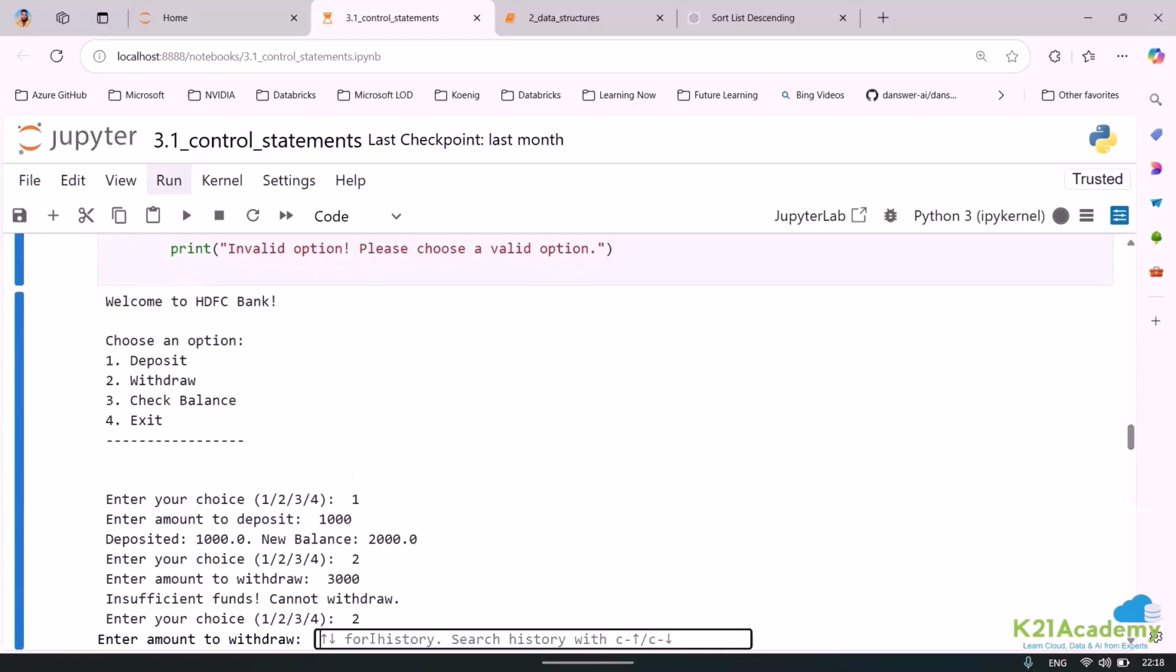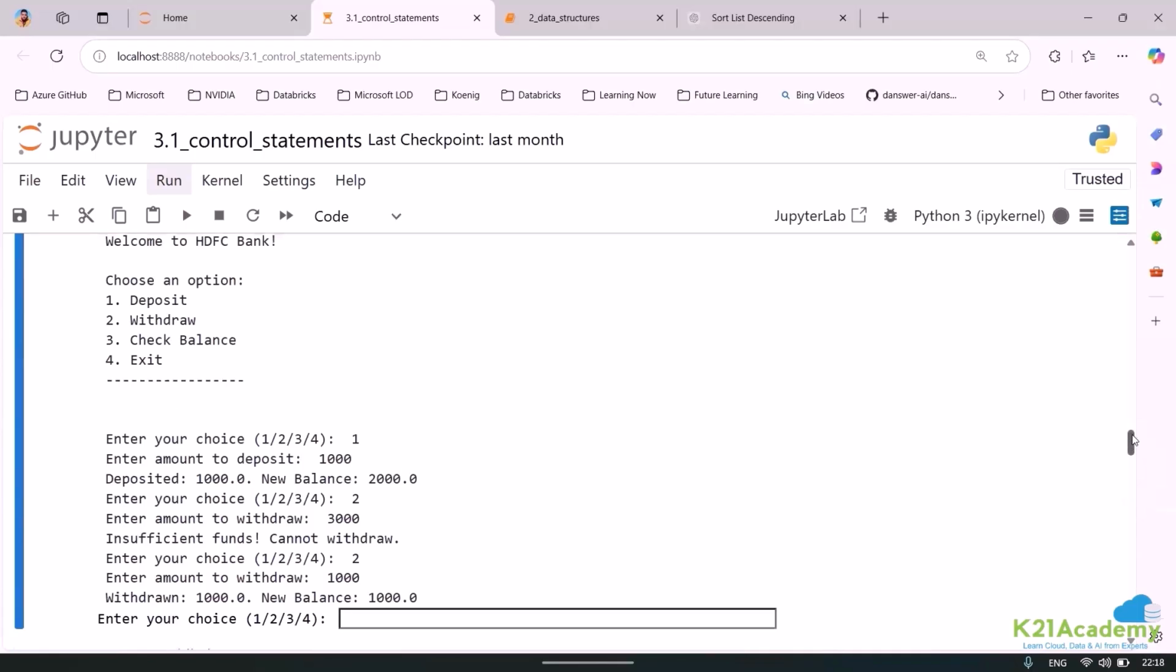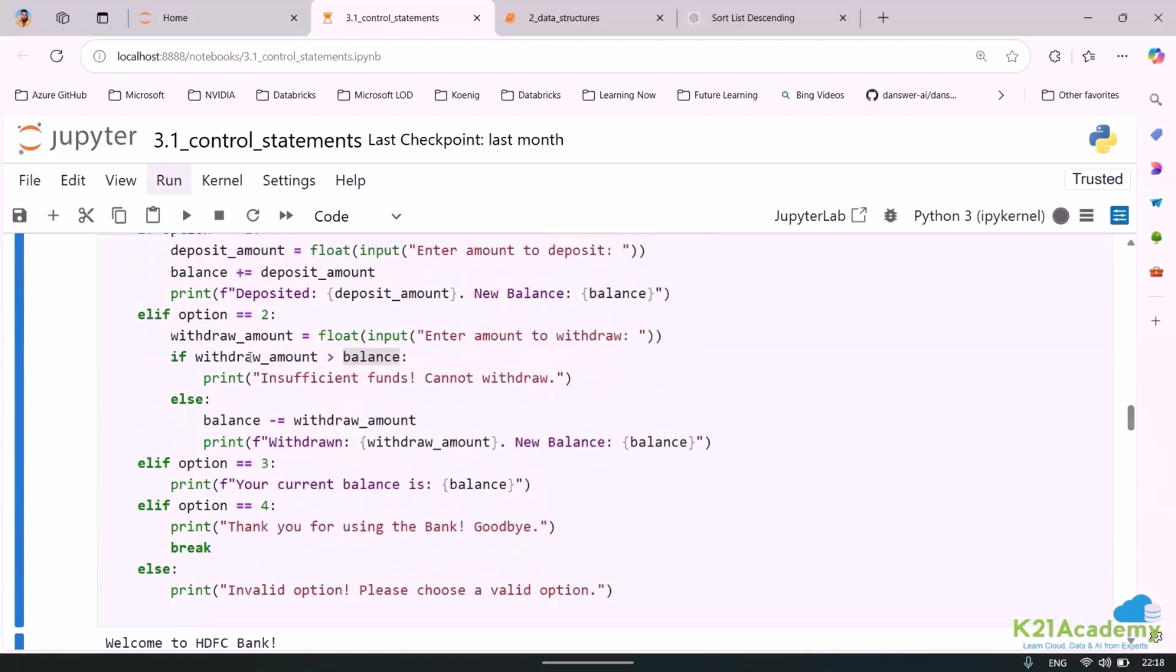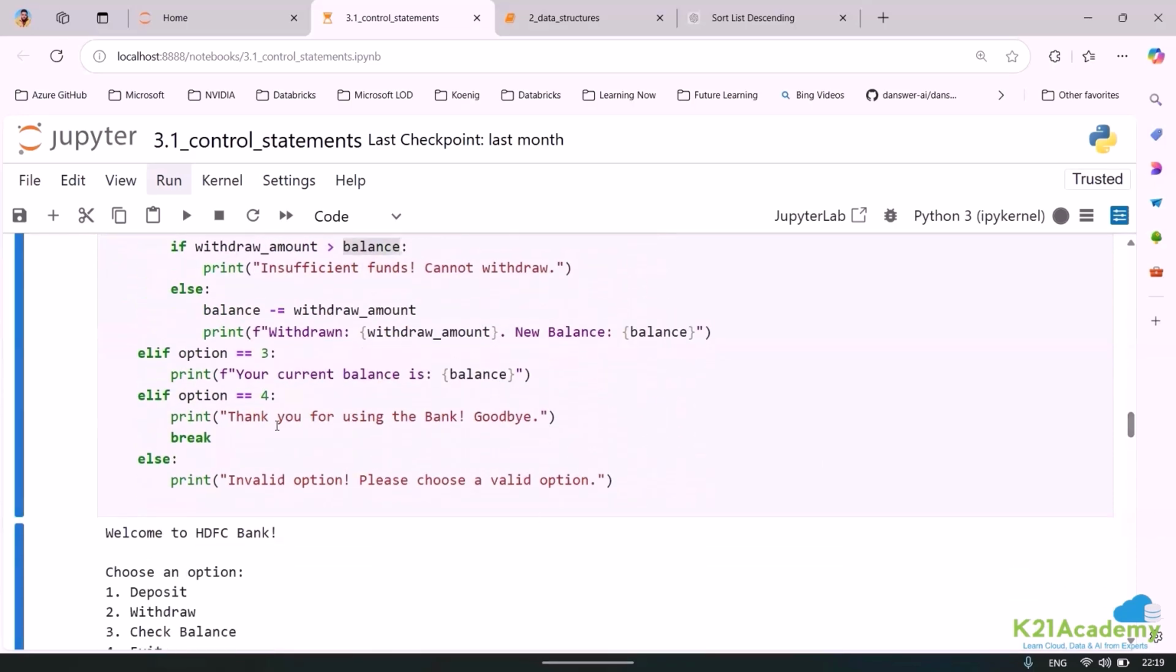Now I can again go to second. Now let me just withdraw 1000. Now you can see I've got a new balance. I've just kept it pretty simple for you to understand that now we are using if, elif, for, while, everything together, to be very frank. Not for, but apart from that, we are using almost everything.